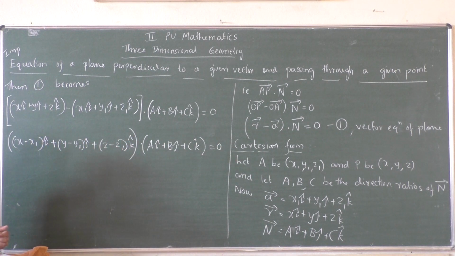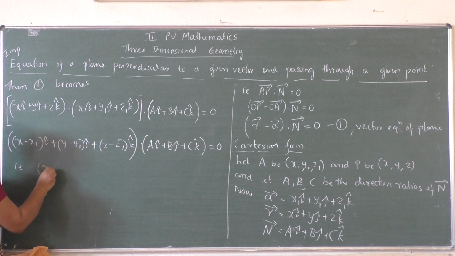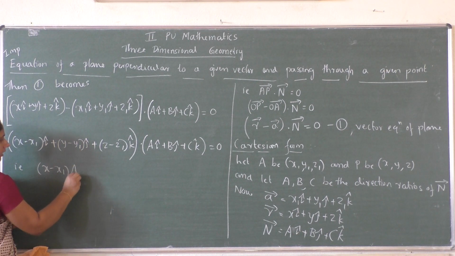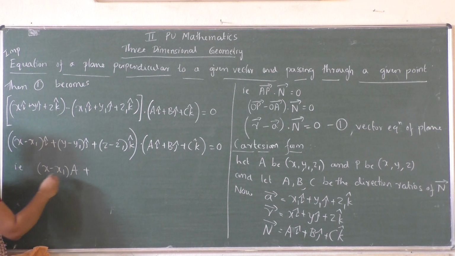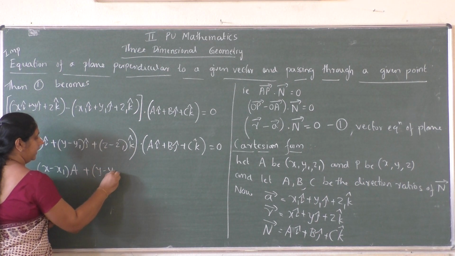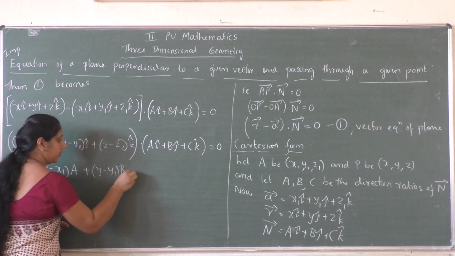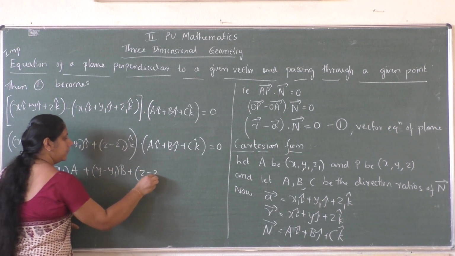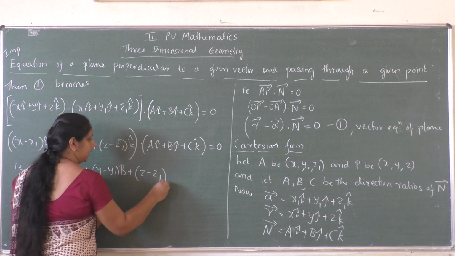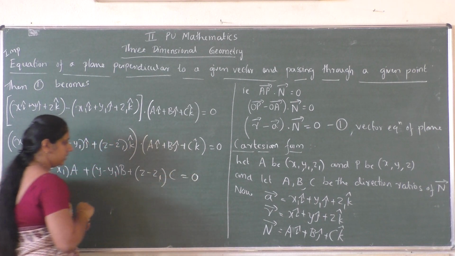So dot product of any two vectors means you have to multiply the corresponding coefficients. So on simplifying we get (x minus x1) into A plus (y minus y1) into B plus (z minus z1) into C equal to 0.